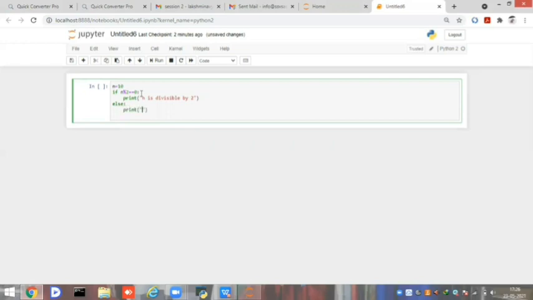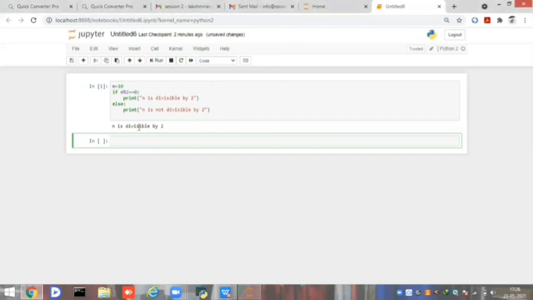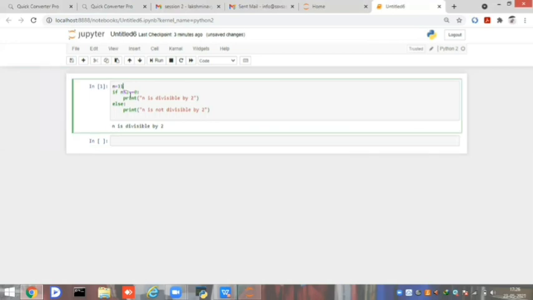And print of n is not divisible by 2. When I run this program, I get n is divisible by 2 because 10 is divisible by 2. If I give n equal to 11, how will it go? First it will check n mod 2 equal to 0. 11 mod 2, I am getting the value as 1. So it will go to the else statement, and then it prints n is not divisible by 2.